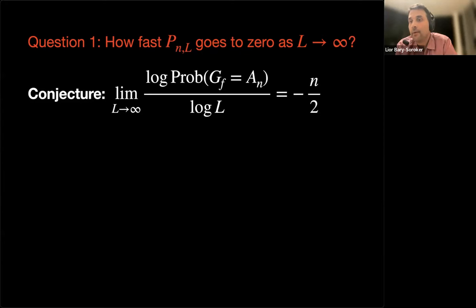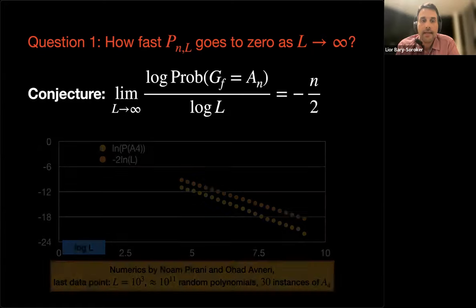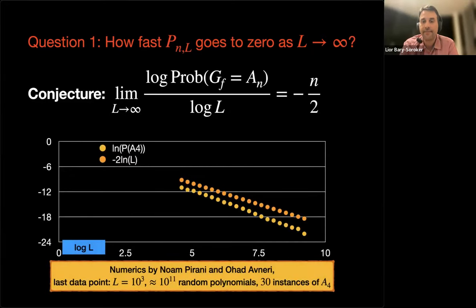that gave us a very weak evidence for the following conjecture. I don't have a strong evidence, but a weak evidence that the power should be minus n over 2. And let me share with you a graph. So here the dots above are L to the minus n over 2. It's a graph where all the axes are log. And the dots below are the actual probability that the Galois group is A4.